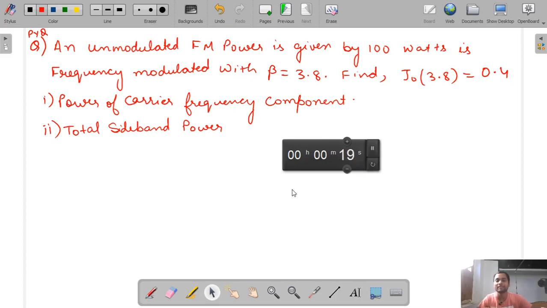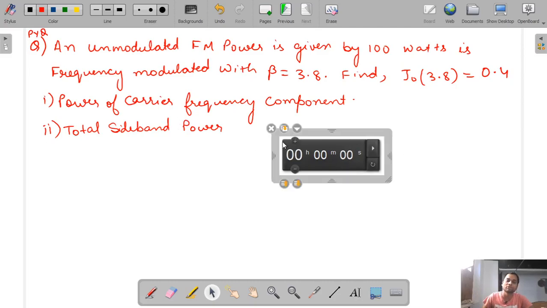You have only 20 seconds left. Just solve this question. Very simple question. And you have to find the total sideband power also. So your time is over. Now I will solve this question.